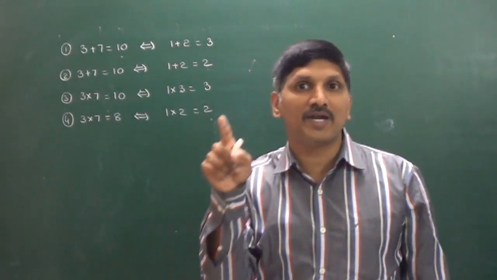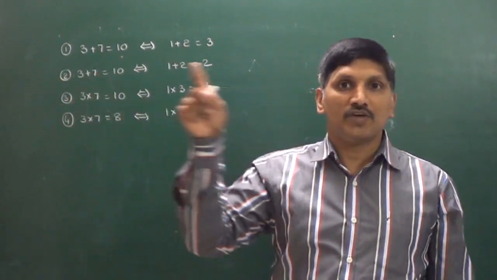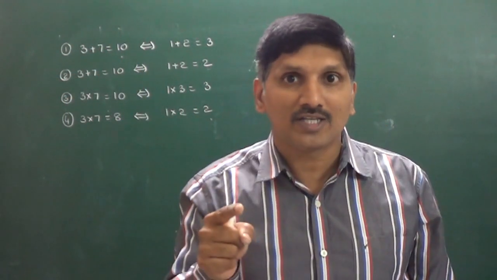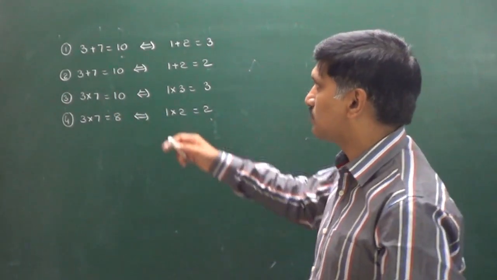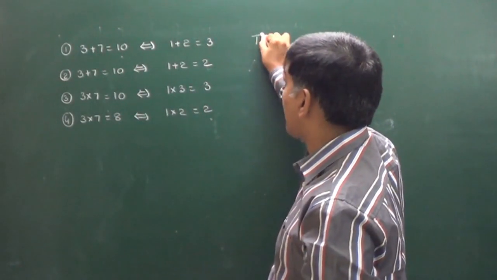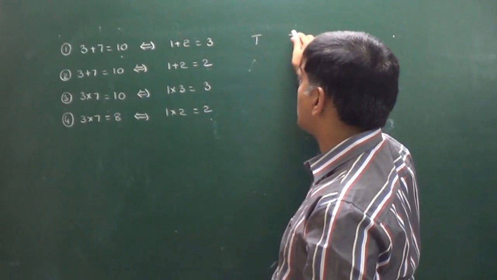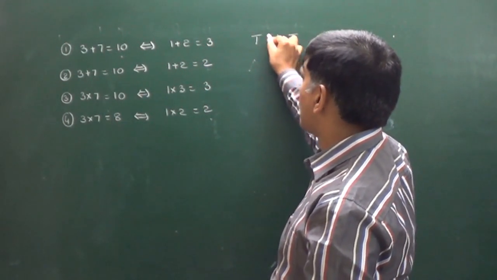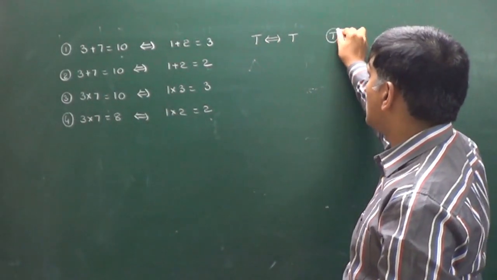If two statements are true, the biconditional is true. If the two statements are false, then also it is true. So now observe here, 3 plus 7 is equal to 10 is a true statement. 1 plus 2 is equal to 3 is a true statement. Both statements are true, so if and only if is true.